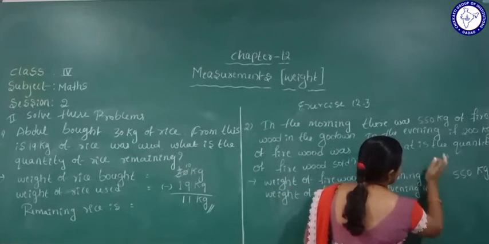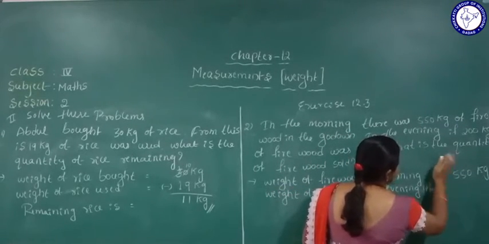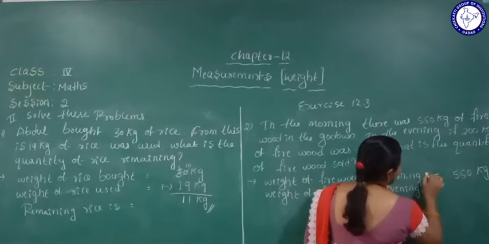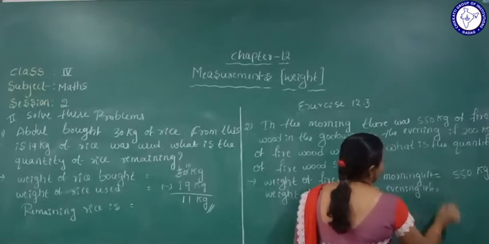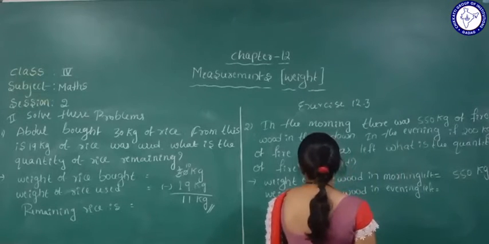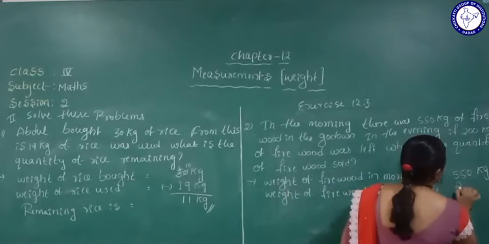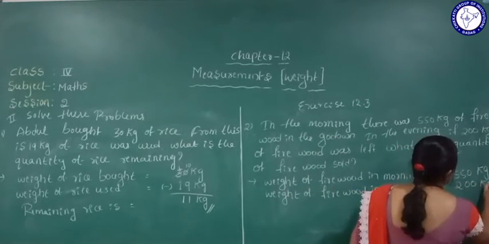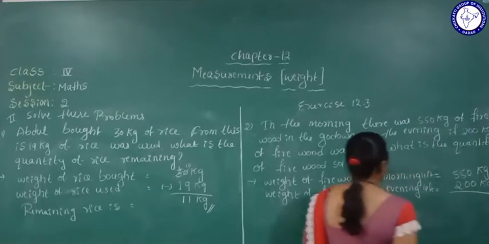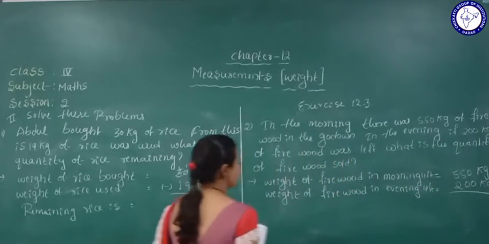Okay, so this is what was there in the morning. So in the evening how much was left? So that is 200 kg. Yes.